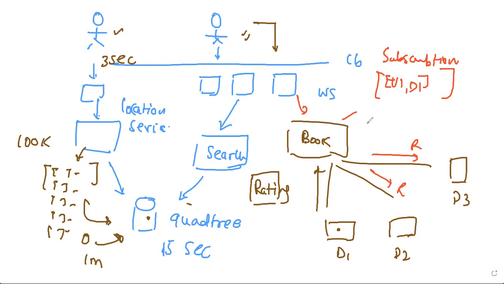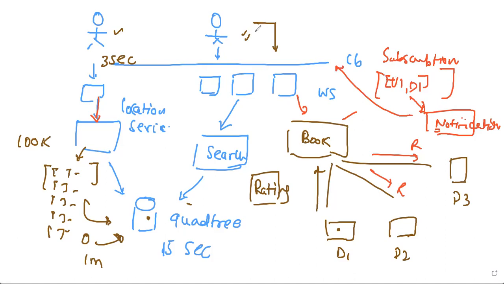There is a location update from the driver, but there is another service called notification. It reads the subscription. Whenever there is an update on this side, it checks who all have subscribed to this driver and sends an update to the user, and then the user's mobile will see the location updated.